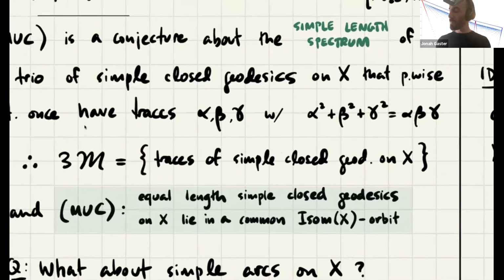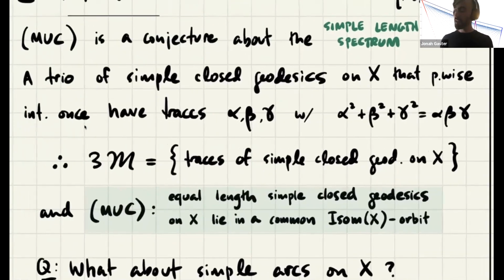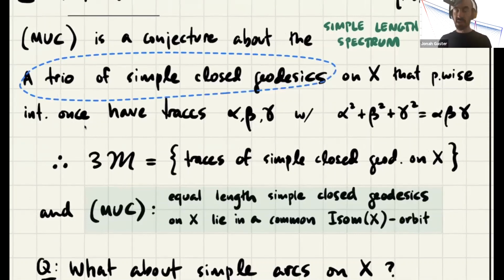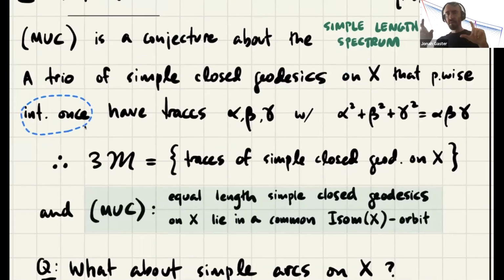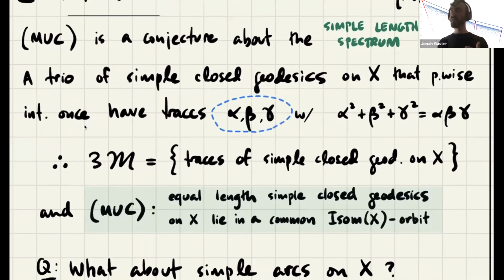Well, it turns out, by a bit of magic involving the SL2 trace identity, whenever you have a trio of simple closed geodesics on a punctured torus, in particular on the modular torus, that pairwise intersect once. So that means that they're relative to each other in very simple position. They all pairwise intersect once. They have 3 curves. They determine 3 elements of PSL2Z. Okay, then I lift to SL2Z.